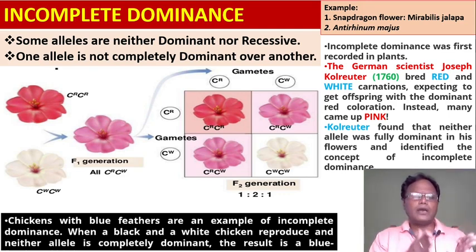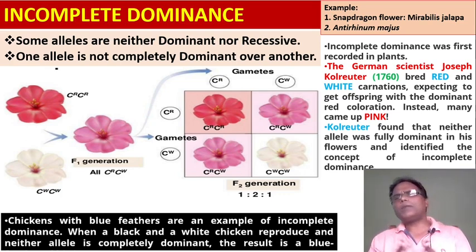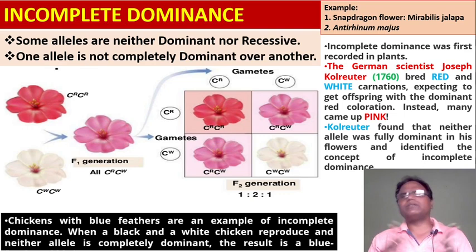Very good. Here, the red variety crossed with the white gives the pink variety. Then in the F2 generation, red is 1, pink is 2 and white is 1. That means 1 is to 2 is to 1. Incomplete dominance was first recorded in plants. The German scientist Joseph Kolreuter in 1760 crossed red and white carnations, expecting to get offspring with the dominant red coloration. Instead, many came up pink. Kolreuter found that neither allele was fully dominant in his flowers and identified the concept of incomplete dominance.